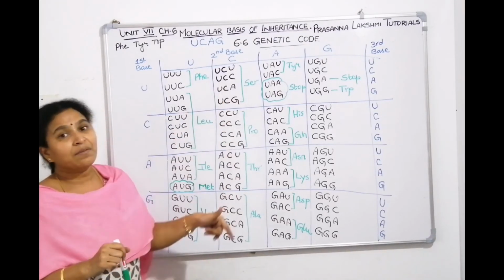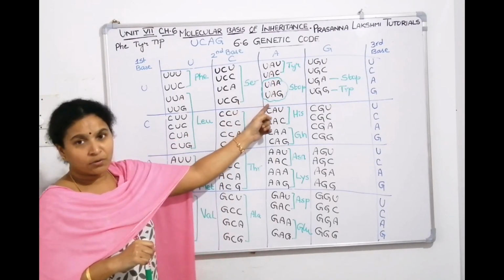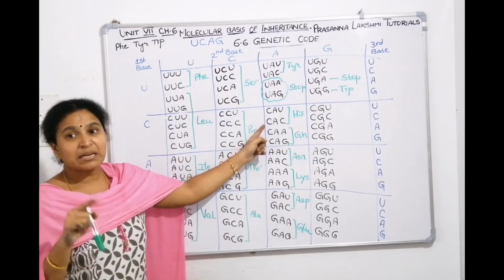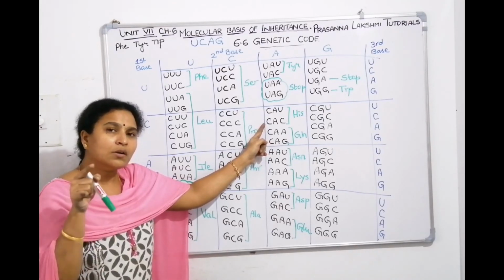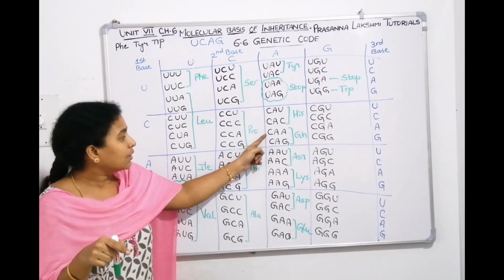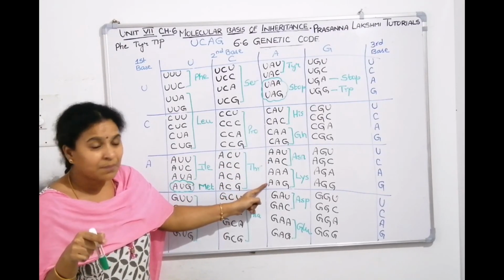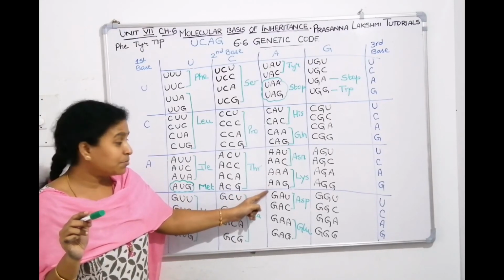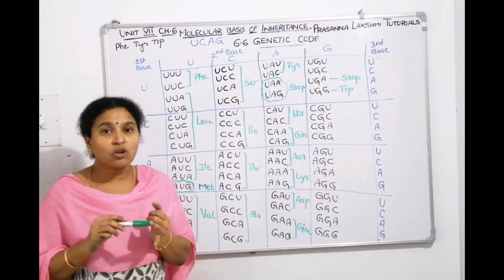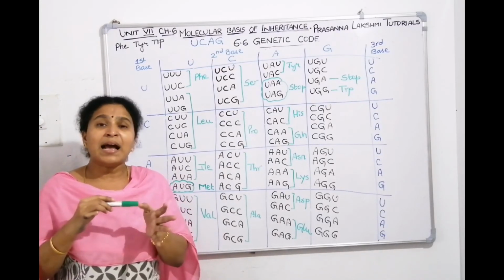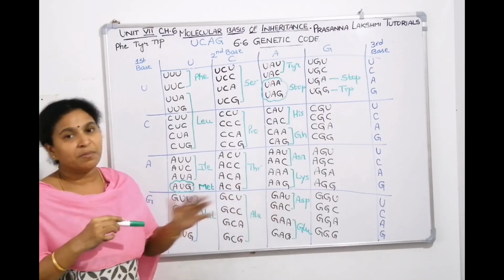Now, in the third line we went with the second aromatic amino acid, tyrosine, then stop, which we already wrote. Then we went with a basic amino acid, histidine. After that, the acidic amino acid derivatives glutamine and asparagine. Then the next basic amino acid, lysine. Then the acidic amino acids, aspartic acid and glutamic acid. Third line got over.